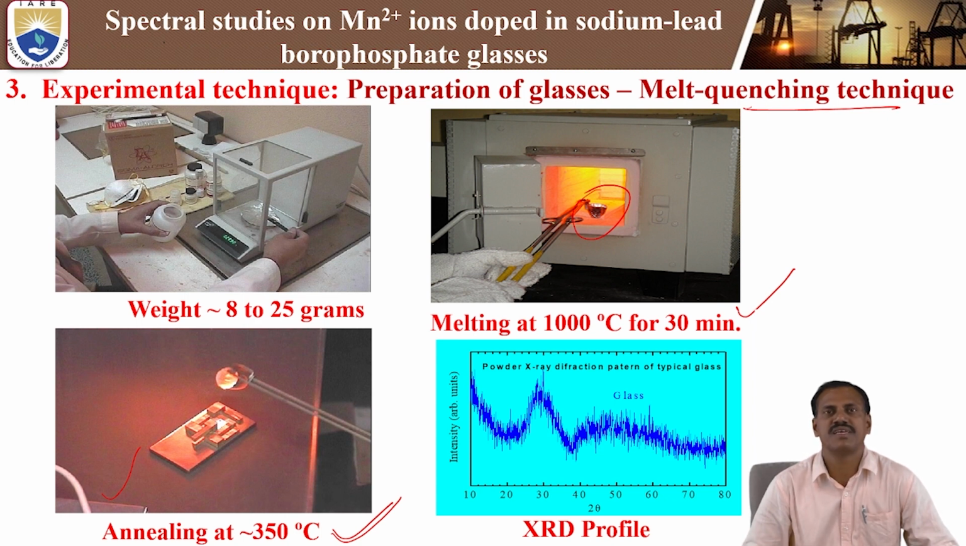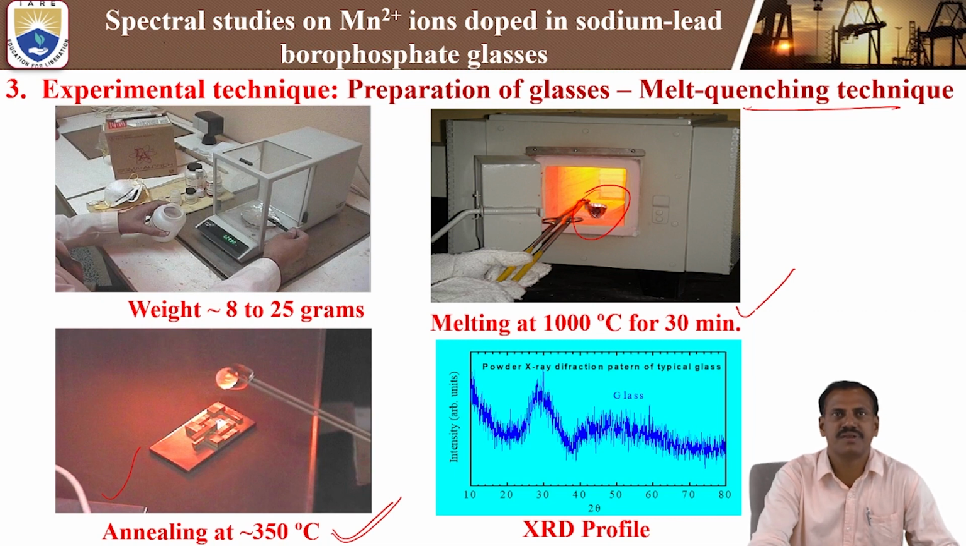After cooling from the 350 degrees centigrade annealing temperature to room temperature, we can stop the annealing, and we have to take the sample for different kinds of optical and luminescence measurements. After taking out the glass sample, we can cut the different desired pieces.